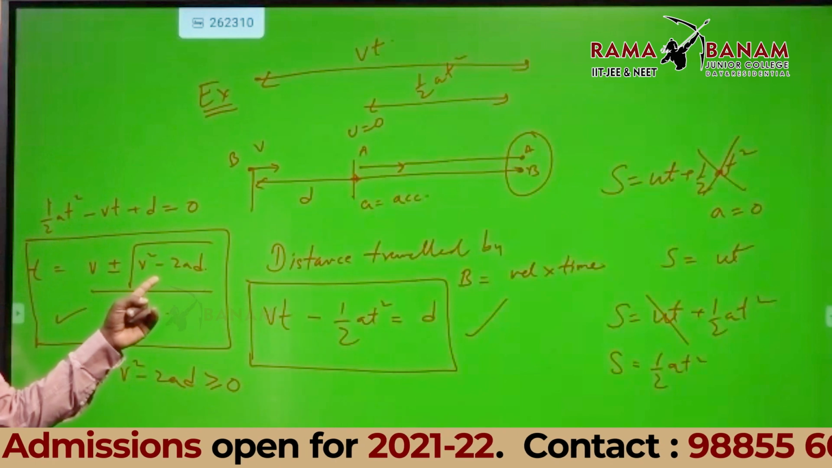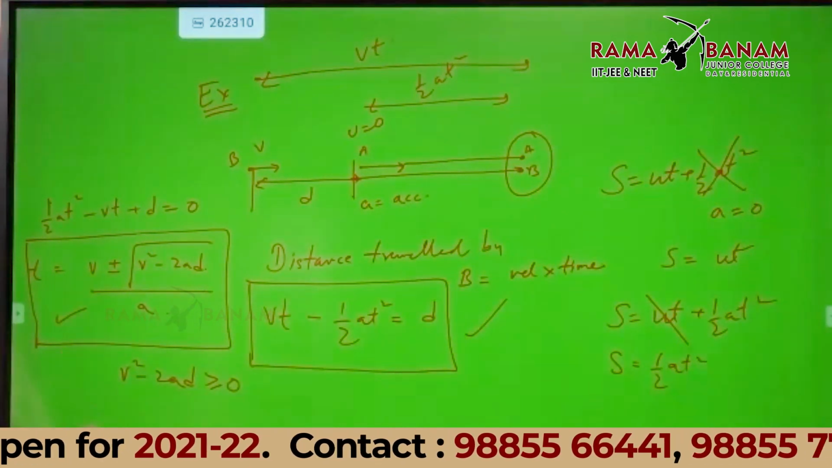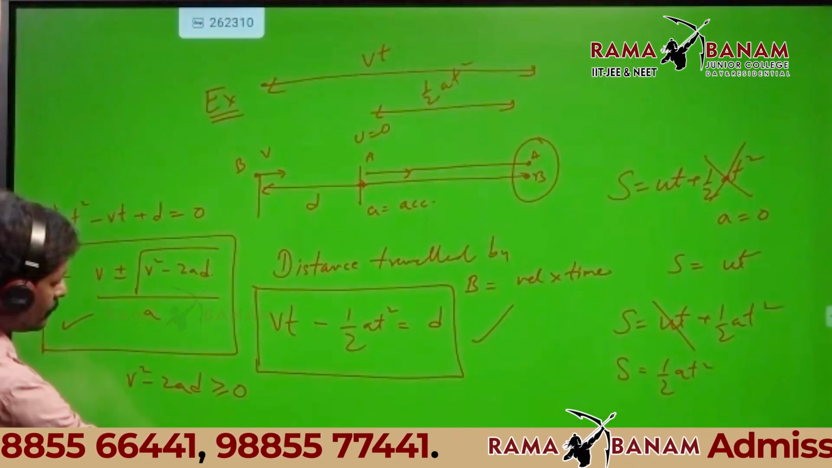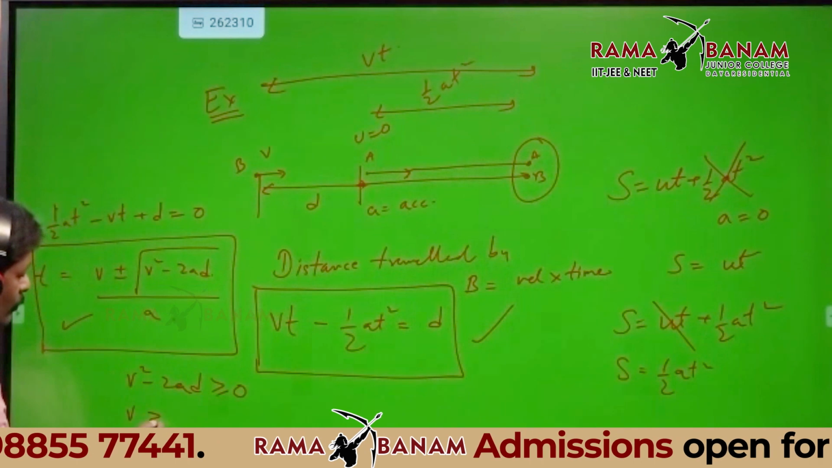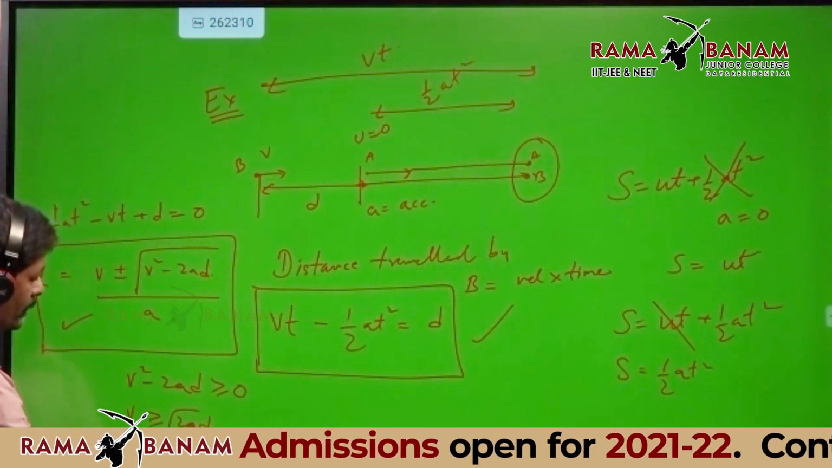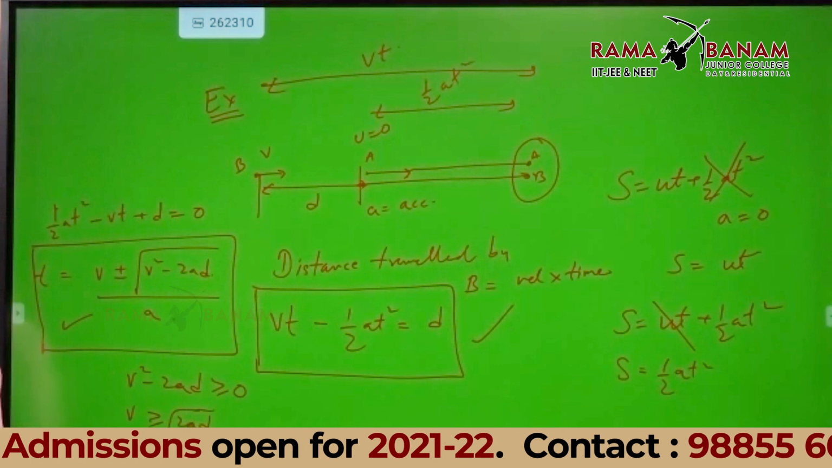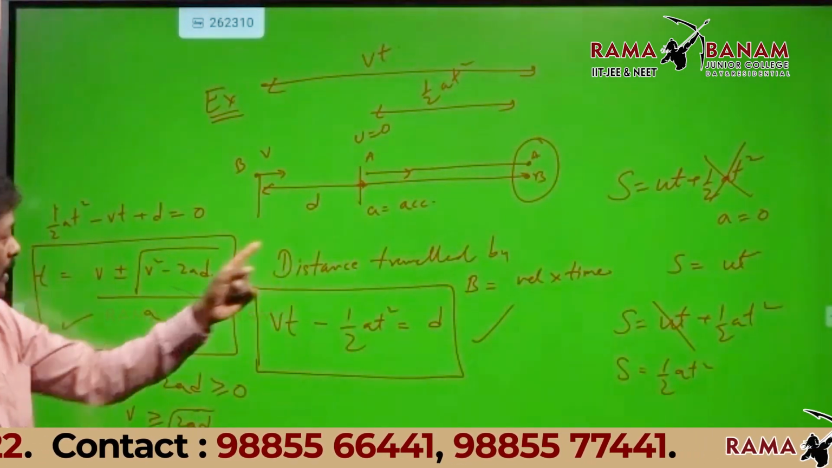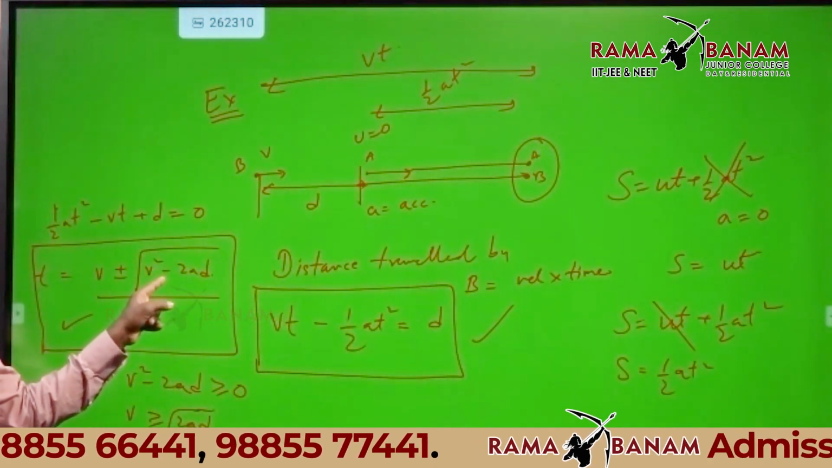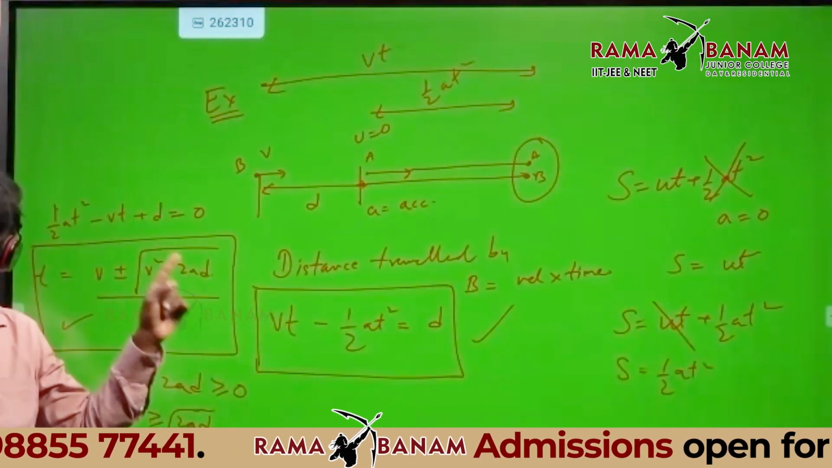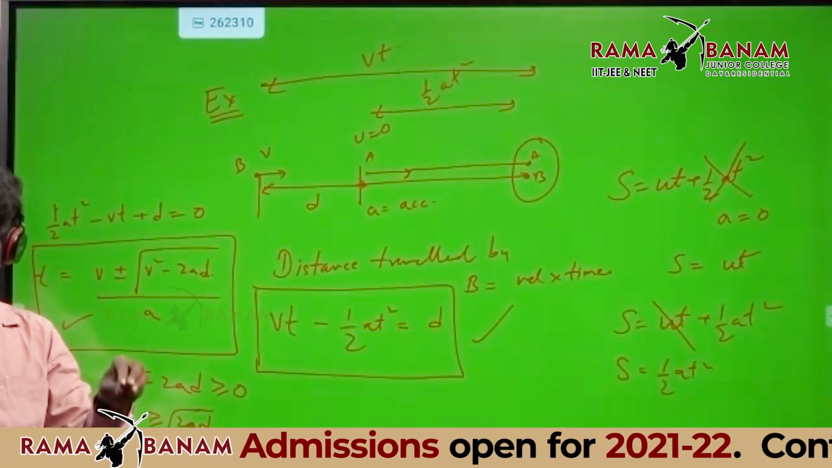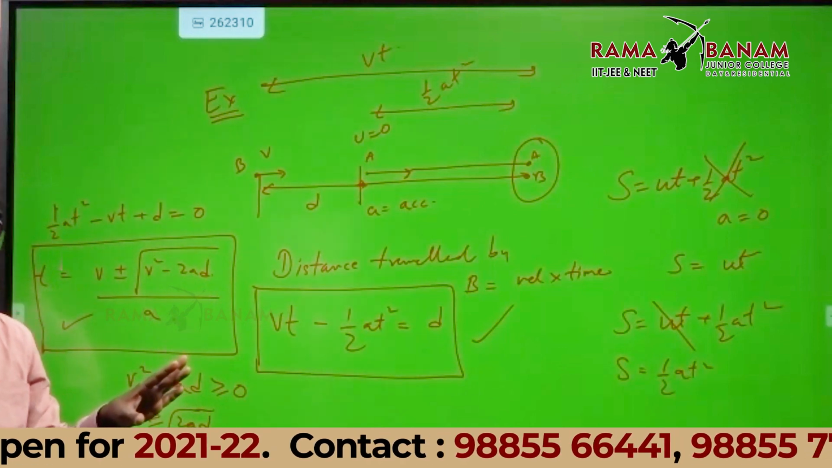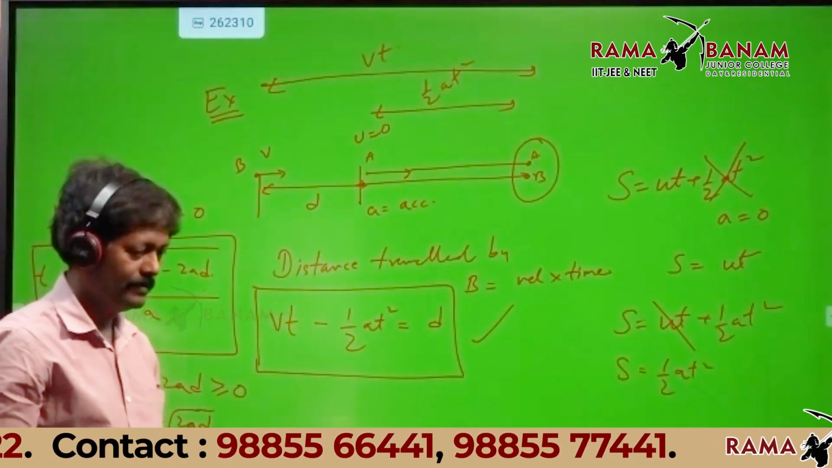If the discriminant is negative, that means V square minus 2AD is negative, so velocity should be greater than or equal to root of 2AD. Why is this minus sign there? If the discriminant is positive, they are going to meet; if the discriminant is negative, they cannot. That's all. Next slide.